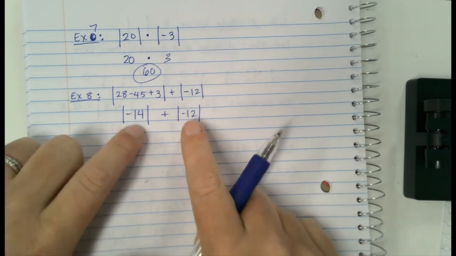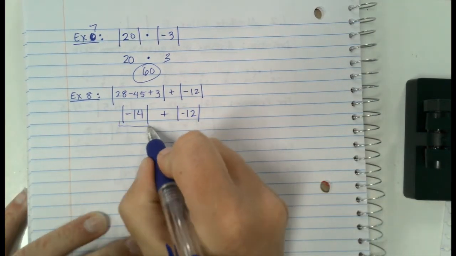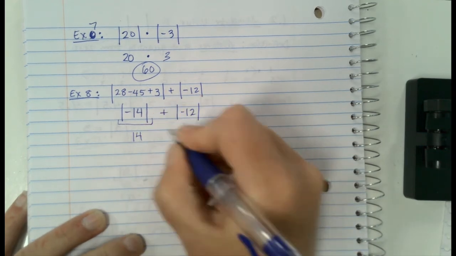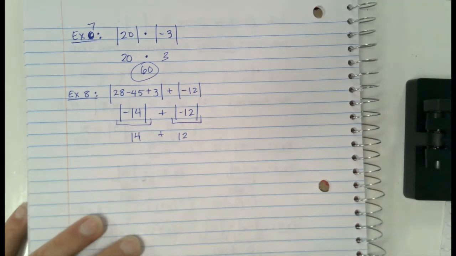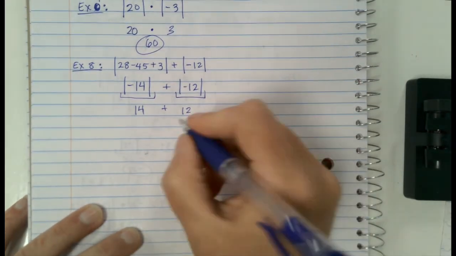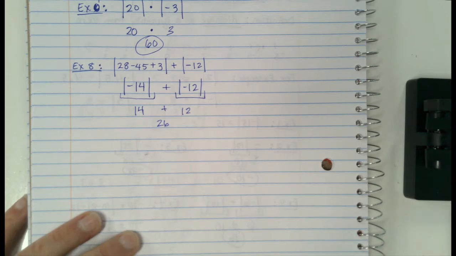Now that there's nothing left to do inside these, I'm going to actually take the absolute value. What's the absolute value of negative 14? Good. What's the absolute value of negative 12? Now I'm going to add 14 and 12 and get 26. Alright, I want you guys to try this one.